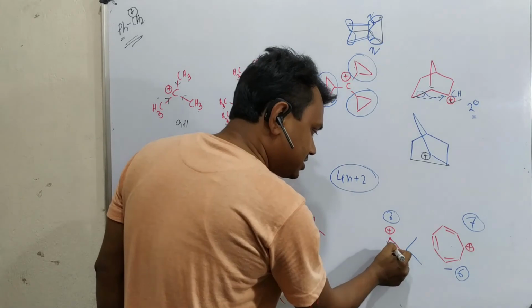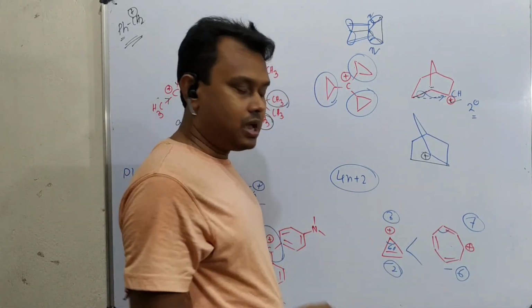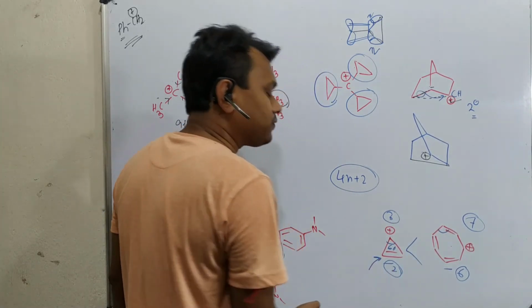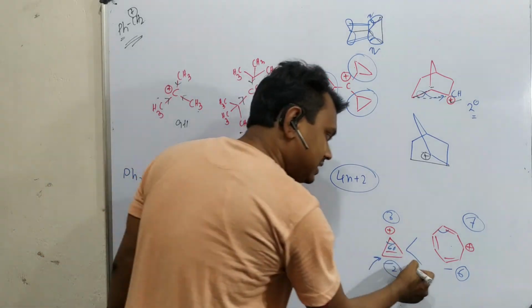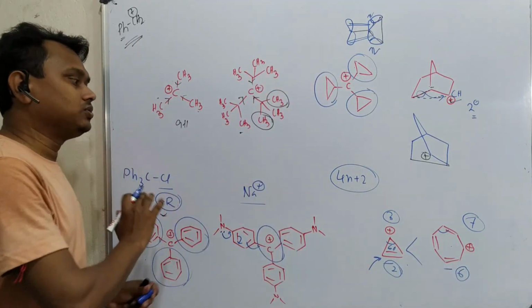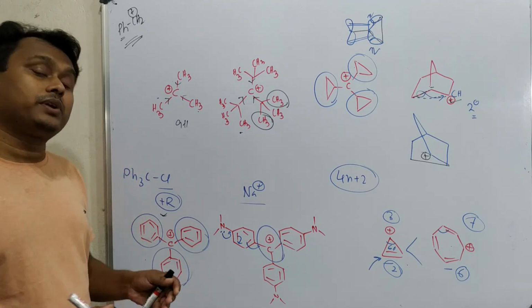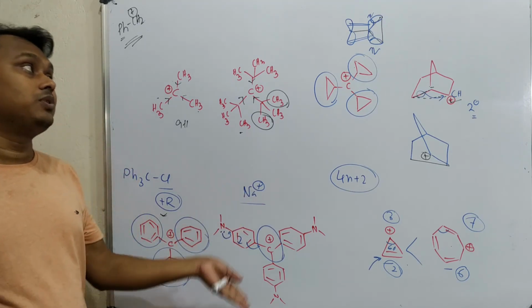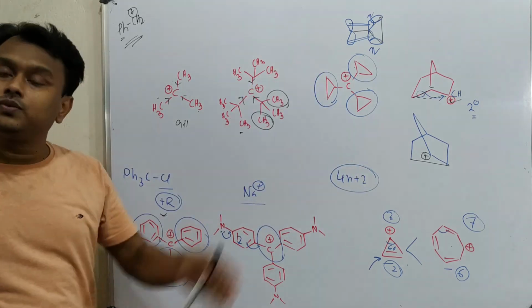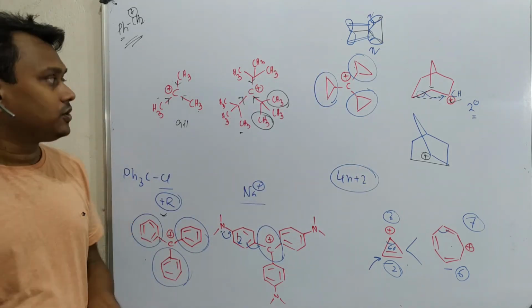See, the angle is 60 degree. The angle is more here. So this is actually suffering from angle strain. That's why this is slightly less stable compared to the tropylium cation. So this is the overall discussion, student. I know this is very brief, since I have already uploaded dedicated lectures for the stabilization of carbocation, superacid and non-nucleophilic bases. So please visit those for better understanding.